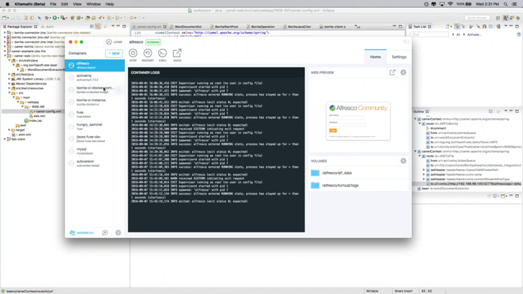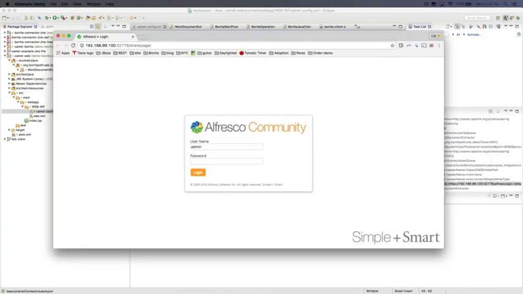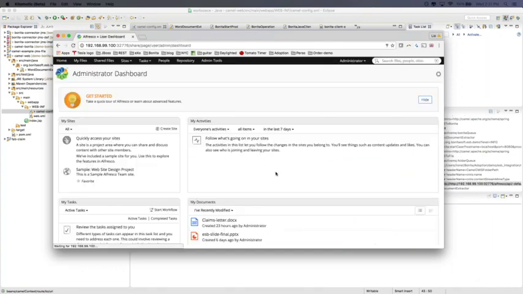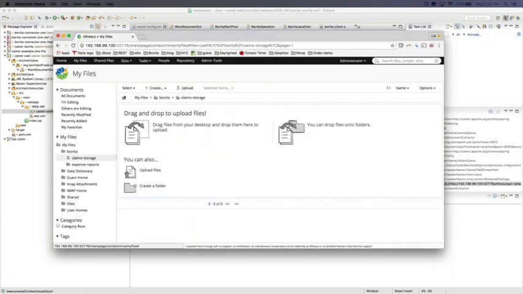So here it is. I have my Docker image, so I can access it from here. I can log into my Alfresco, and I can see I have a folder, Bonita claim storage, that is empty now, where we will store the documents related to the claims.